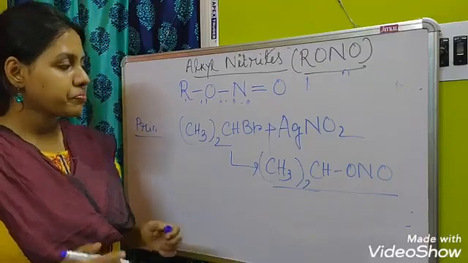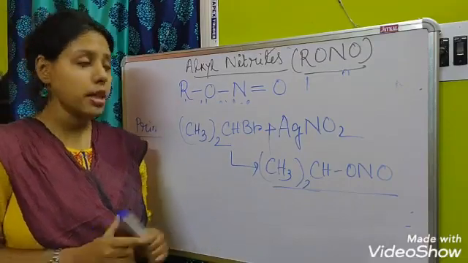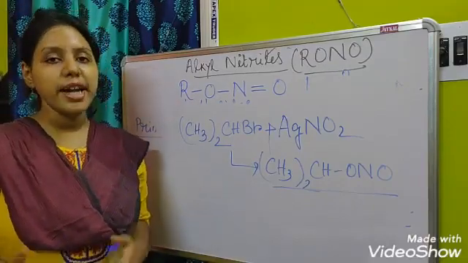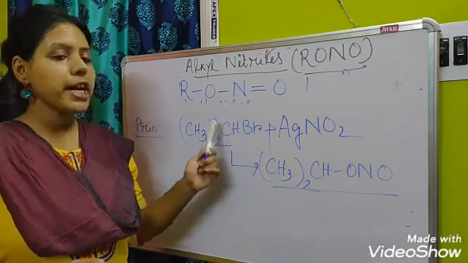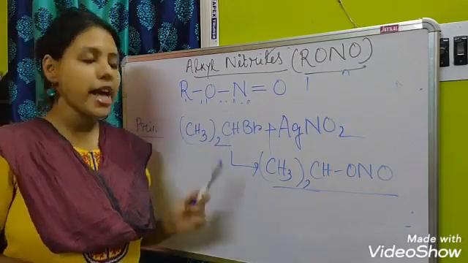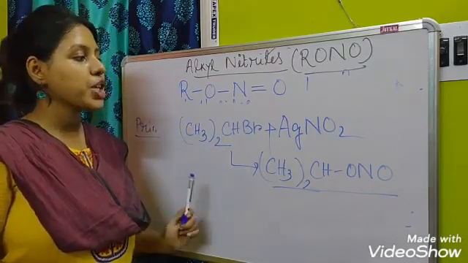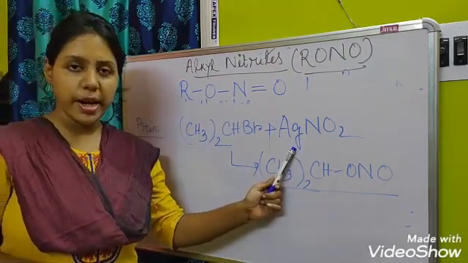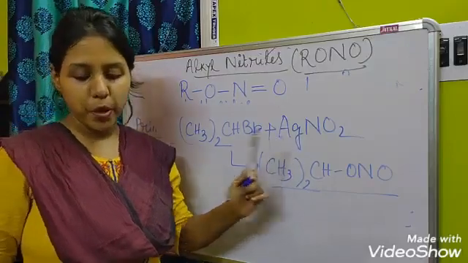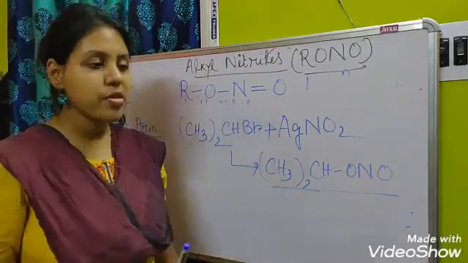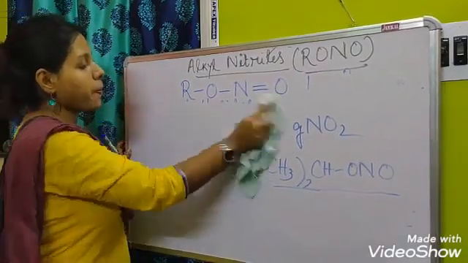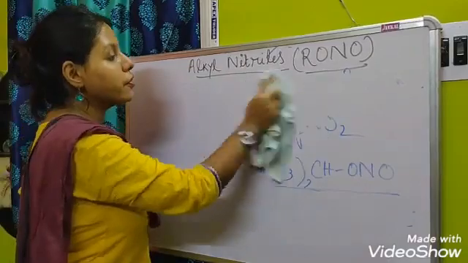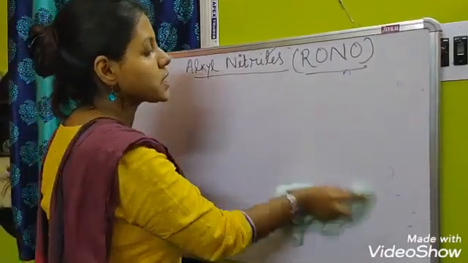So this is the preparation of alkyl nitrites by using alkyl bromide. For primary you have to use sodium nitrite, and for secondary and tertiary you have to use silver nitrite. Clear this one?